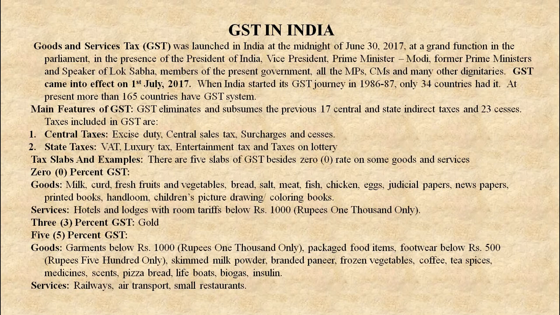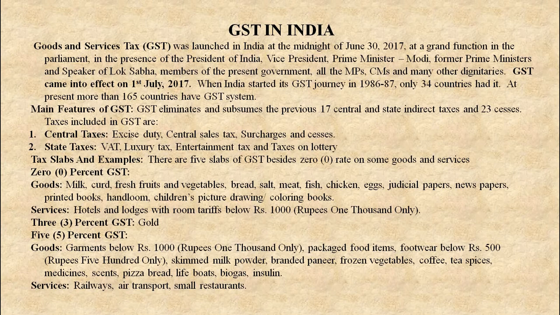Tax slabs and examples. There are 5 slabs in GST besides zero rate on some of the goods and services. 0% GST on the goods: milk, curd, fresh fruit and vegetables, bread, salt, meat, fish, chicken, eggs, judicial papers, newspapers, printed books, handloom, children's picture drawing coloring books.